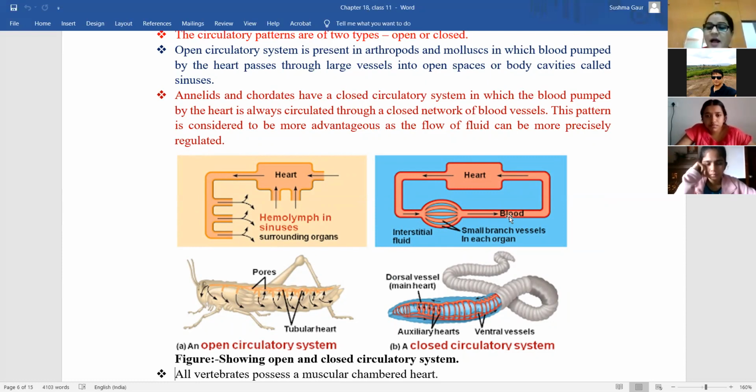The question can be asked as a comparative question: what are closed and open types of circulatory systems? Explain, along with examples. So you should draw this diagram and this diagram. This is not required, and then you should answer.